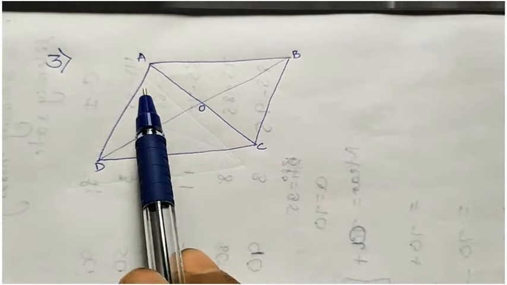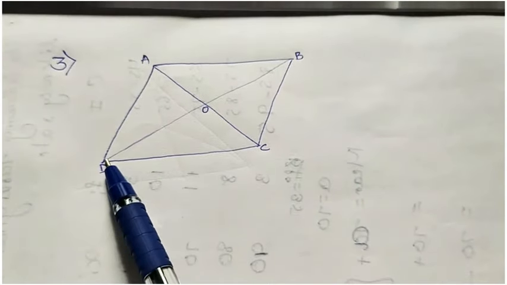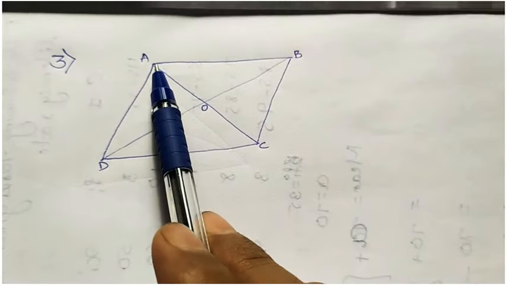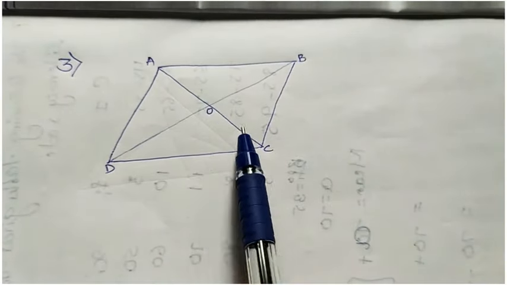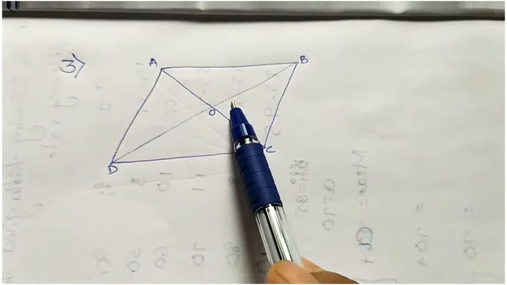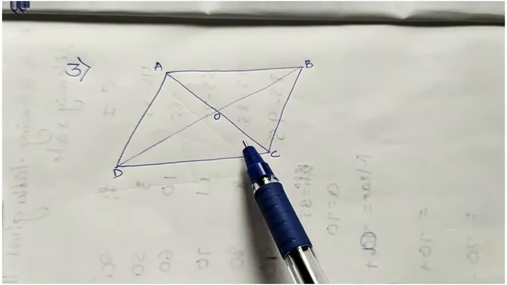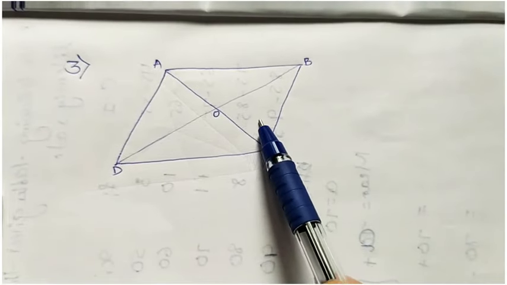So AO and OC are equal, then we can say that DO will be the median. And here also AO equal to OC, and here BO will be the median. Similarly, if I take these 2 triangles, AO will be the median. From here, if I take these 2 triangles, CO will be the median.